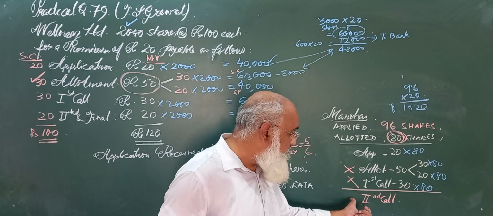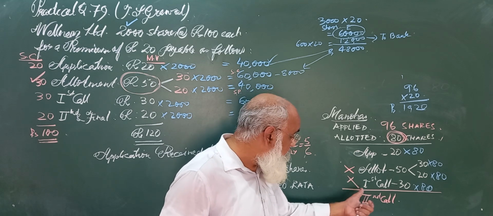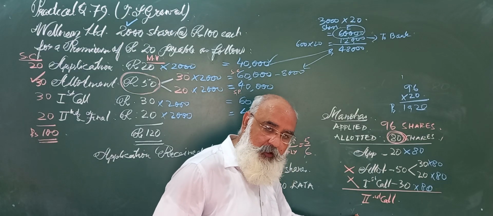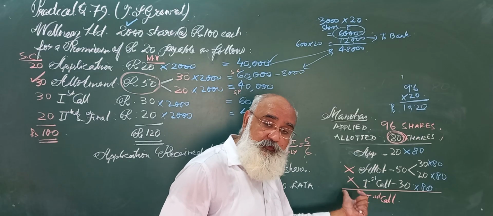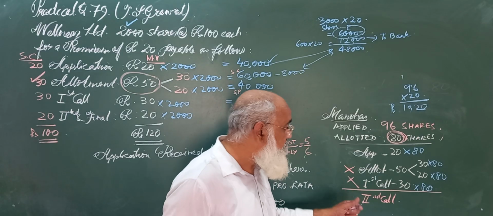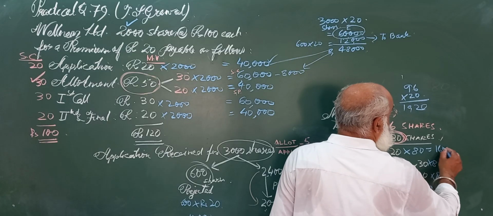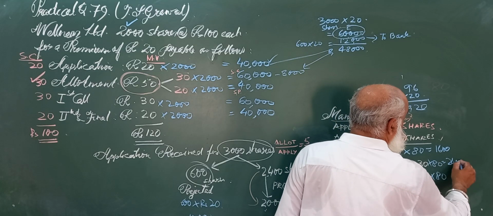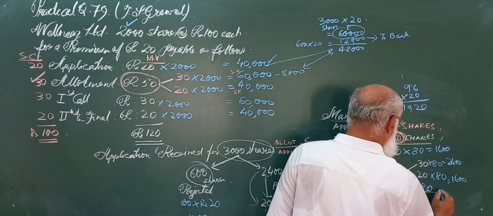His shares were forfeited after the first call, not after the second call. This is a very important information, and this is the place where students make mistakes. So now be careful. This is 1600, 8 3s are 2400, now this is 1600 and 2400.